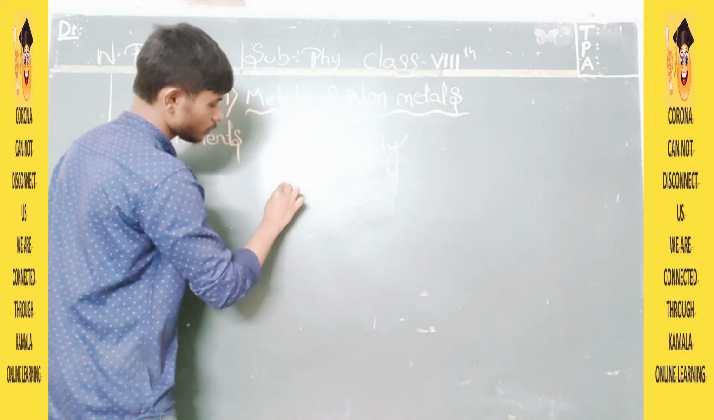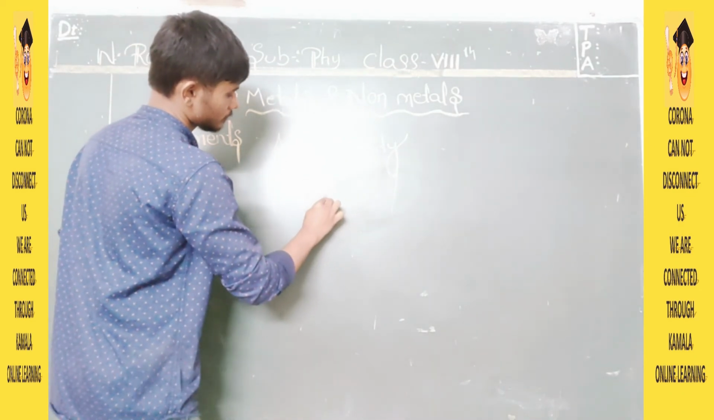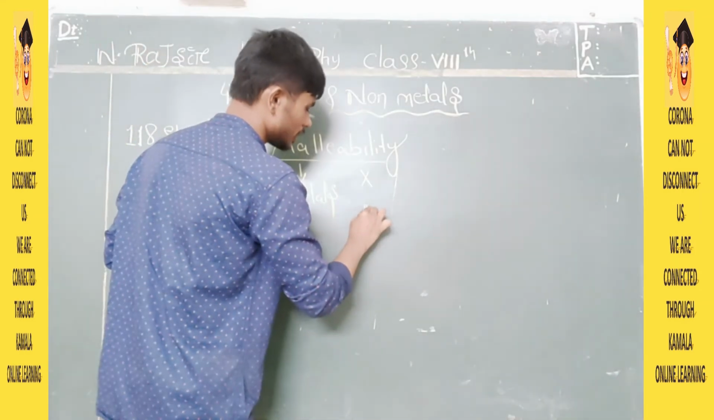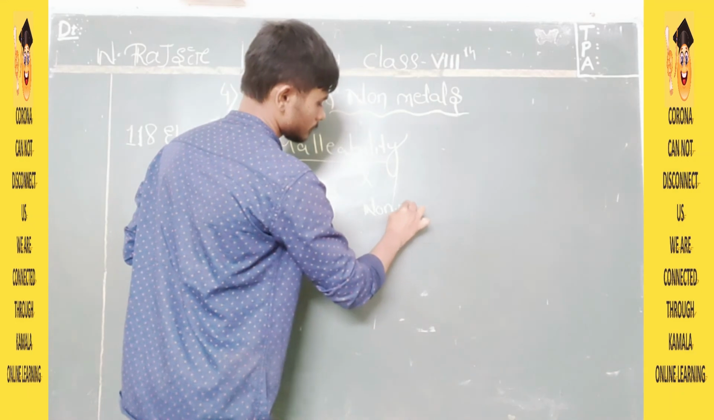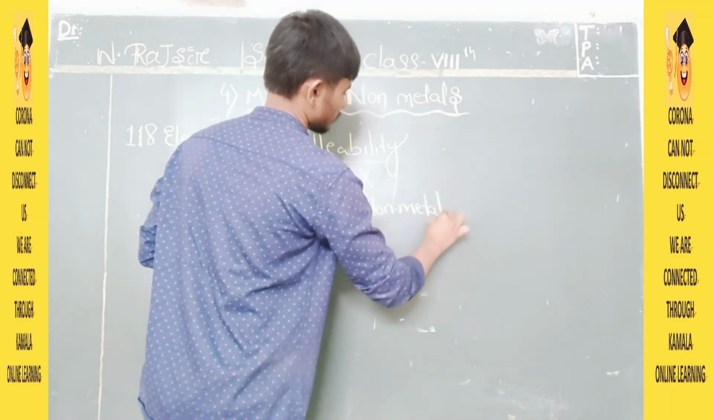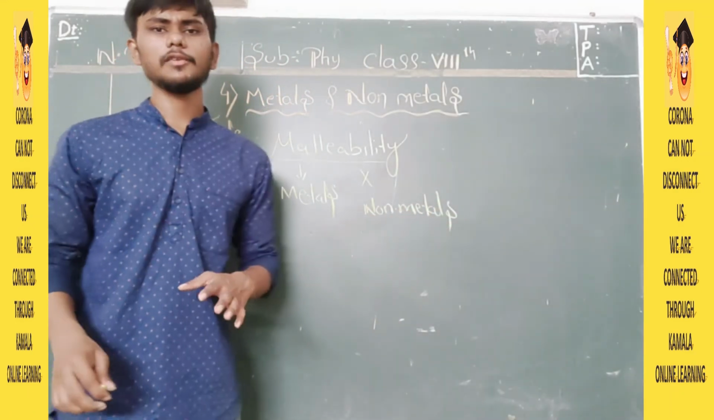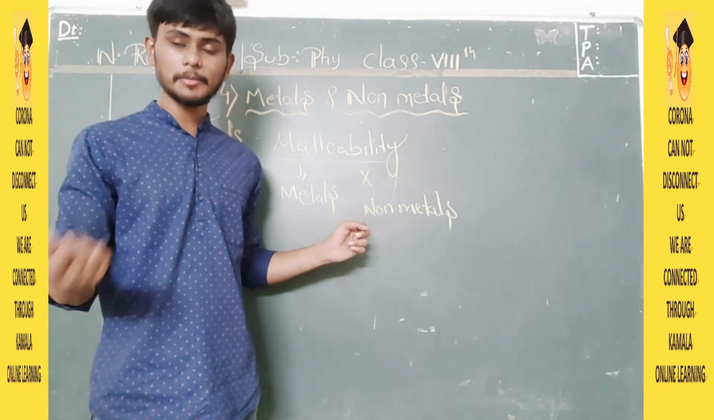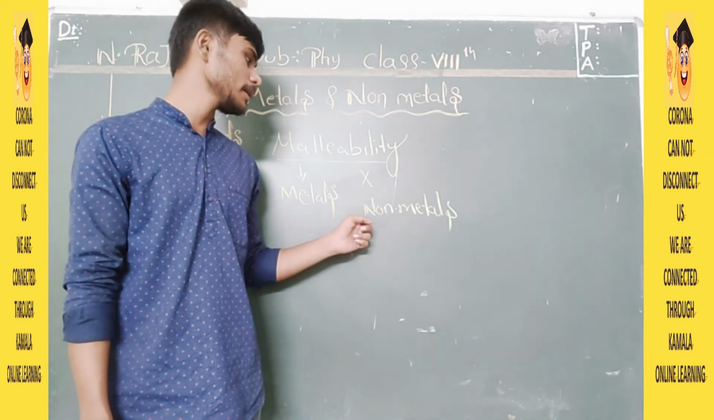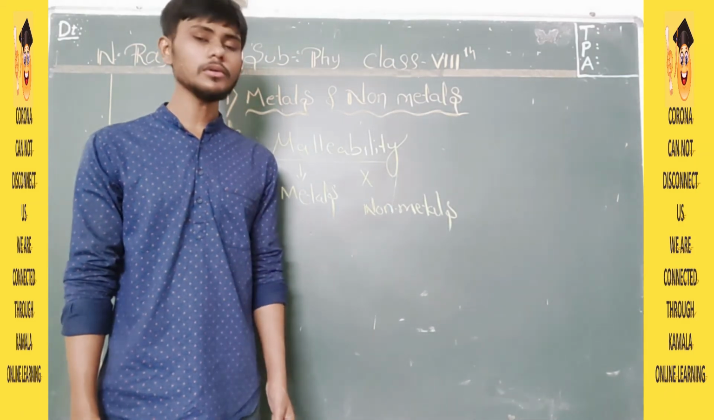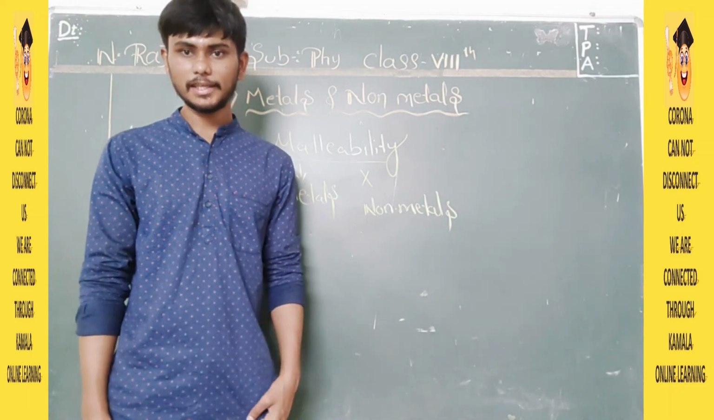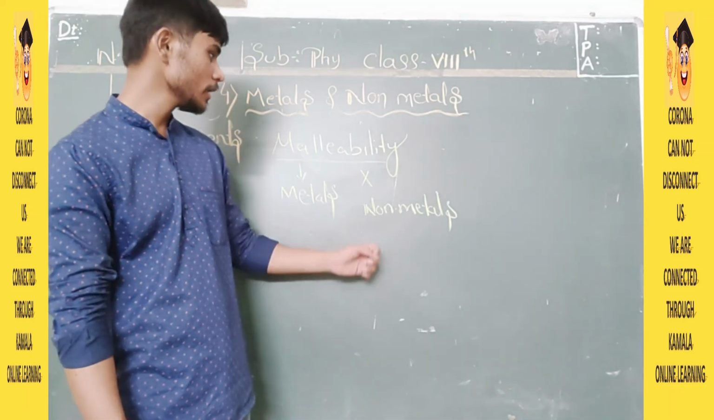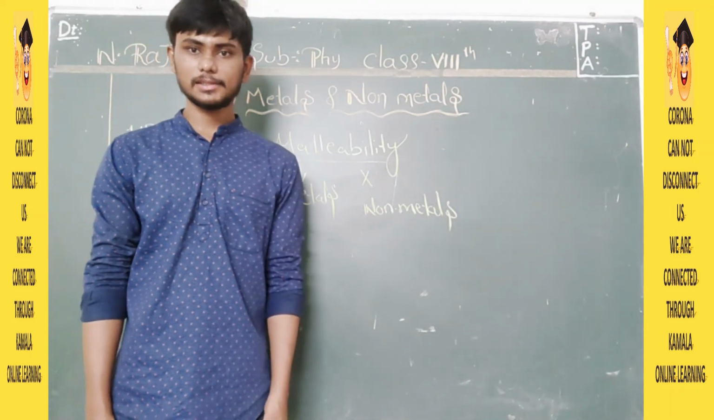So malleability will be shown by metals, whereas malleability cannot be shown by non-metals. Whatever the metal, if you beat it, it slowly turns into sheets. Whatever the non-metal, if you beat it, it slowly turns into powder. You cannot expect malleable nature from non-metals. Is that clear?